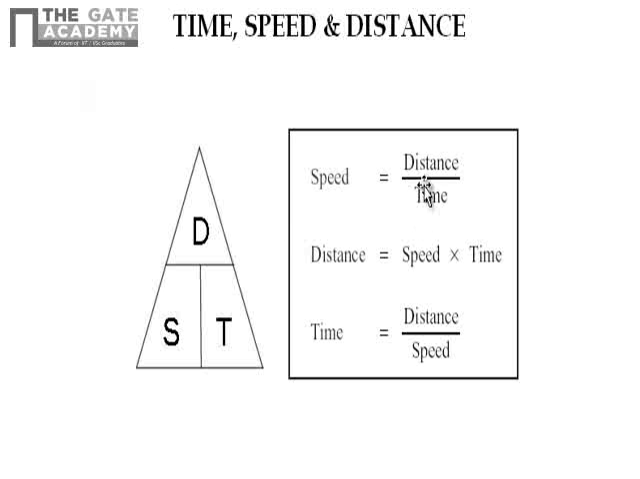The first formula is speed is equal to distance upon time, and distance is equal to speed into time, and time is equal to distance upon speed. If you look at this triangle, you can remember these formulas very easy. Distance is equal to speed into time, speed is equal to distance upon time, and time is equal to distance upon speed.